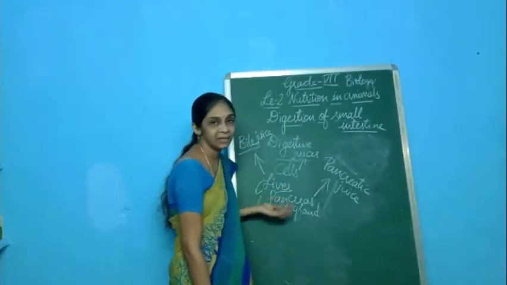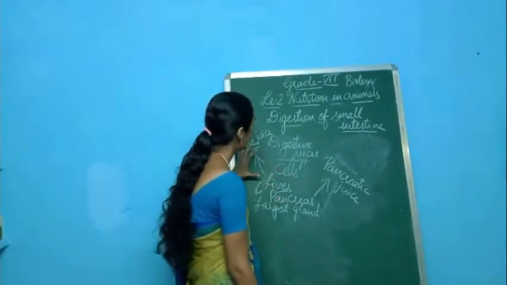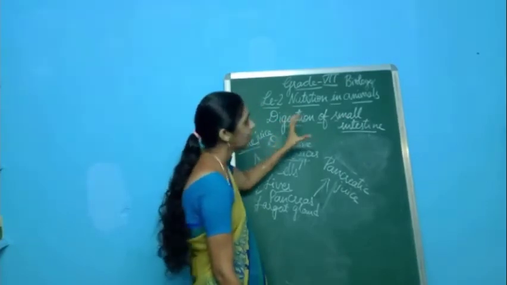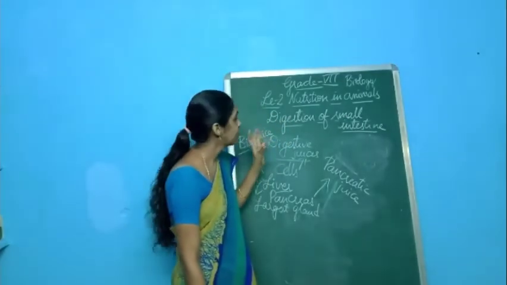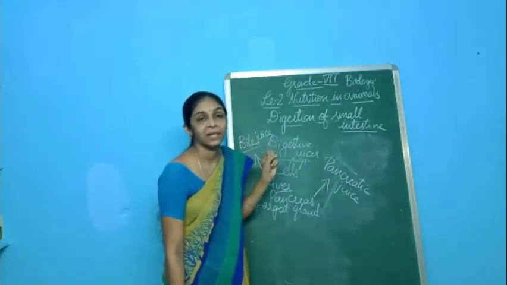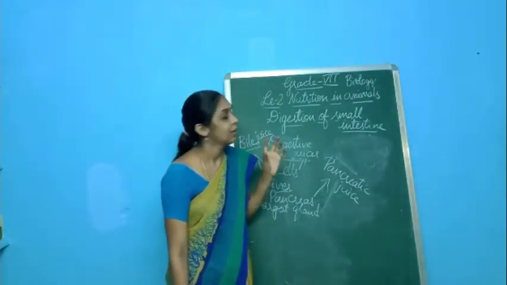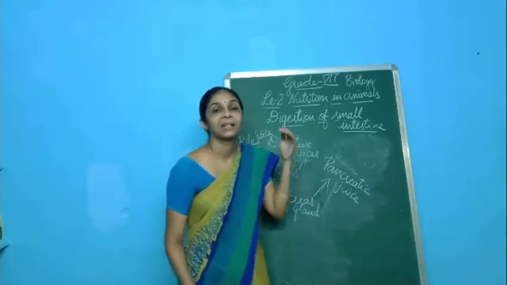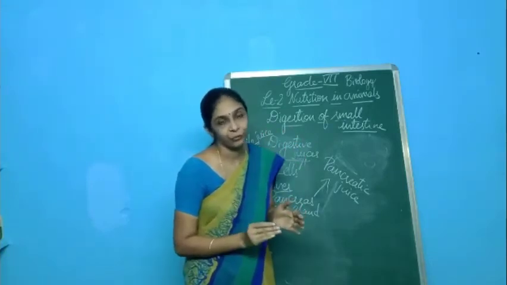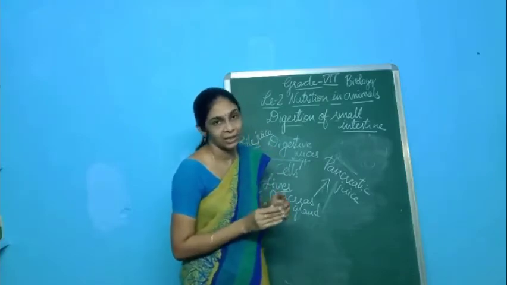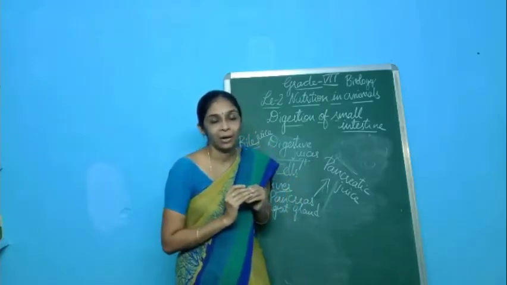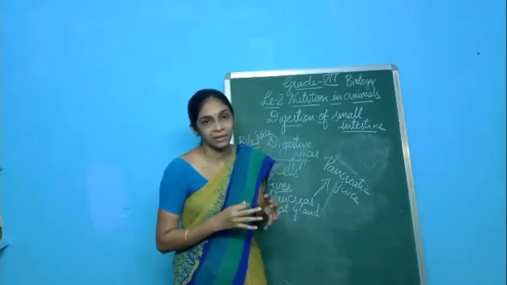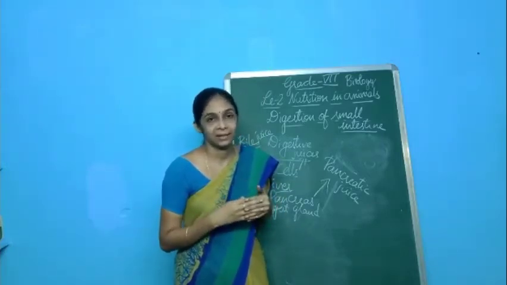We know that the liver is the largest gland. So if you consider the small intestine, how it carries out digestion is a very complex process, and we can say that in the small intestine the complete digestion of the food materials may be carried out. In the small intestine, all the food, all the biomolecules, all the nutrients present in the food may be digested.